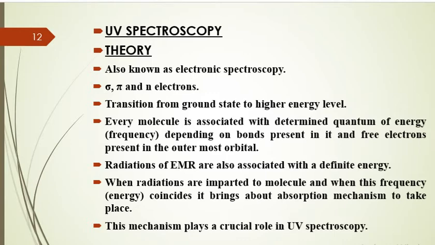Sigma electrons are all those electrons which are associated with single bonds, that is covalent bonds, which are formed by sharing of the electrons. Pi electrons are basically associated with the overlapping of the p orbitals, and they are associated with double bonds and triple bonds. Also they are found in case of conjugated compounds, whereas n electrons are associated with lone pairs. They are lone pairs of electrons and they are not associated with bond formation. They are the free electrons. As a result, they have a very small amount of energy associated with them.